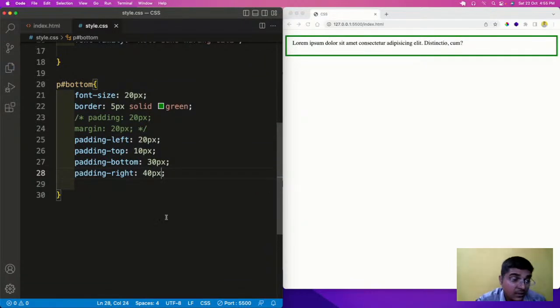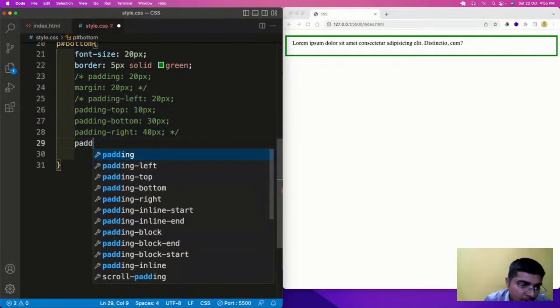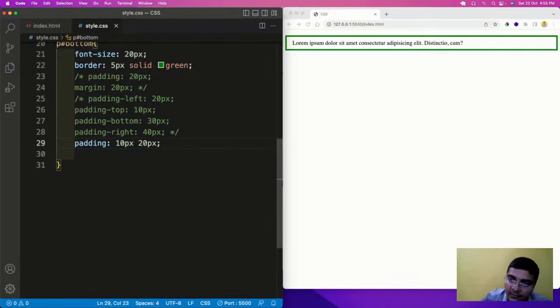So you can have the padding and margin side wise also, different padding for different sides. Similarly, you can have this in one more way. You can have padding of 10 px top and bottom and 20 px left and right. So you can have it in this way also.